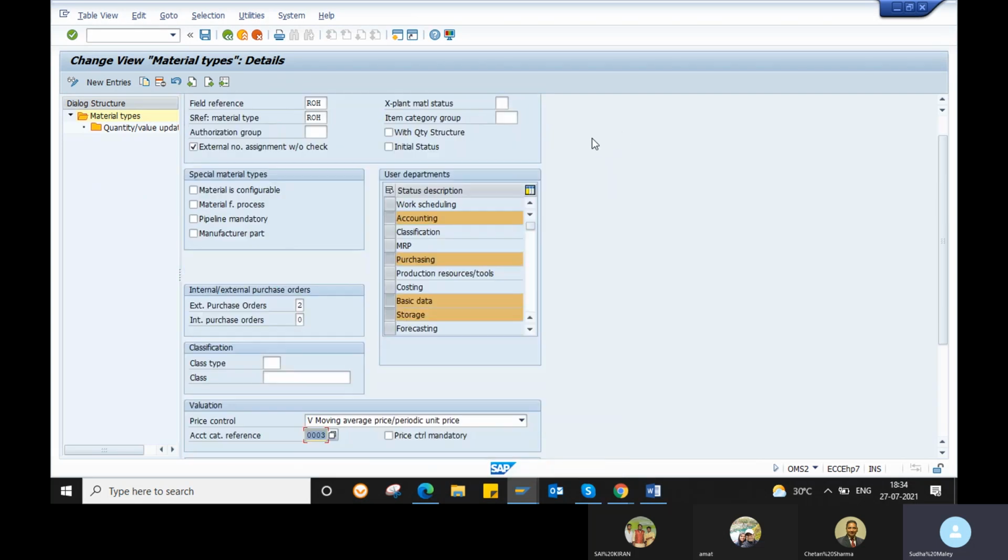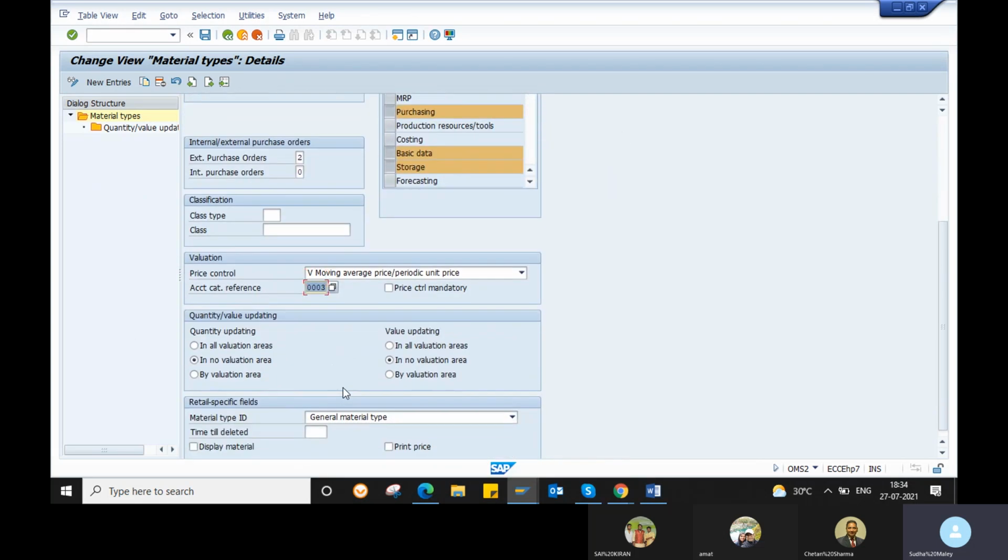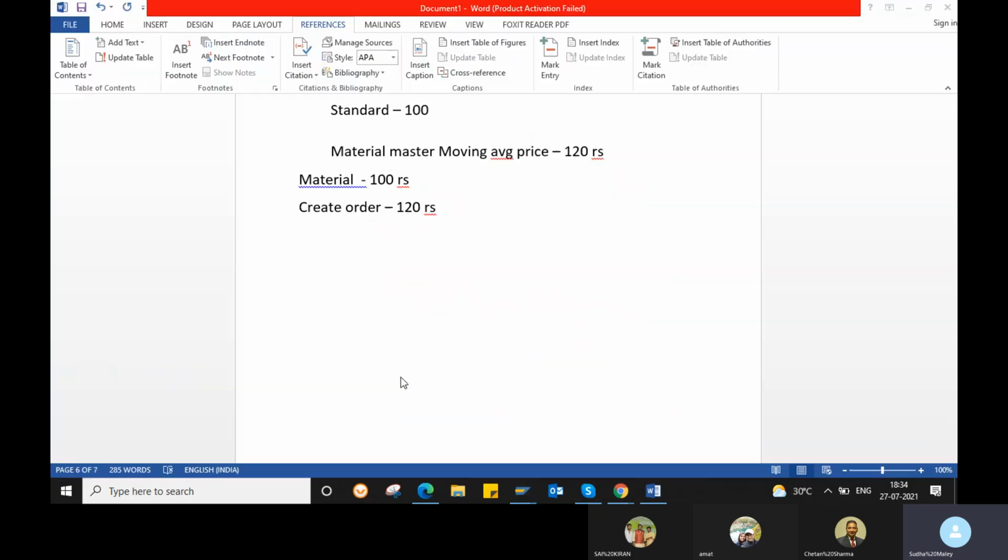We will discuss this account category reference in the MM-FI integration. This valuation is always linked with your FI integration. Always it is related to your FI module. FI means the financial accounting module. It is important, because while you are dealing with the price, that module will come. That is the integration part between MM and FI. So this is one of the controls, price control.